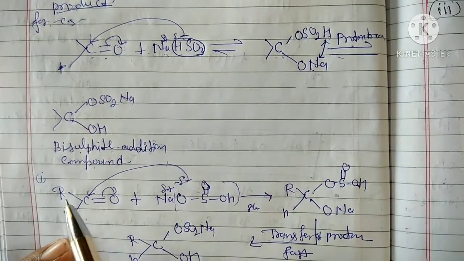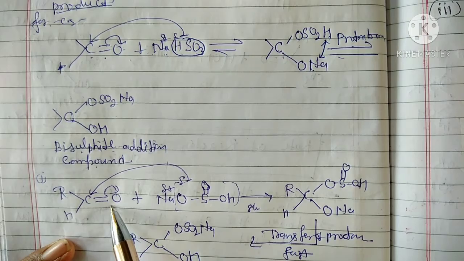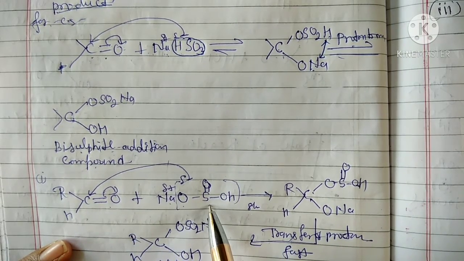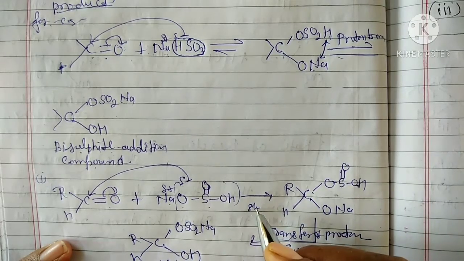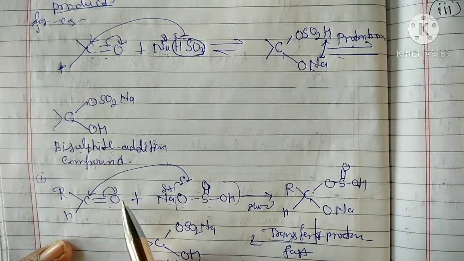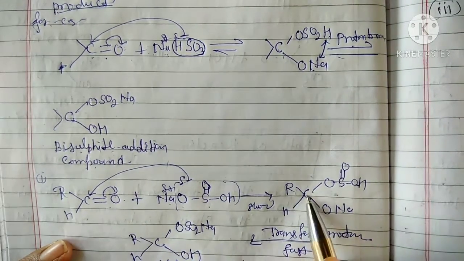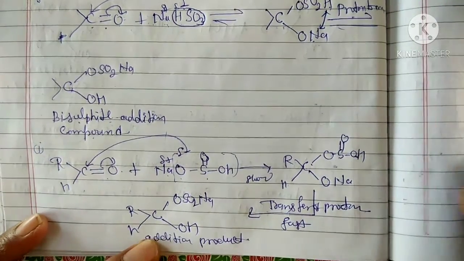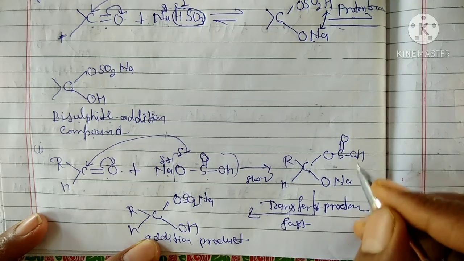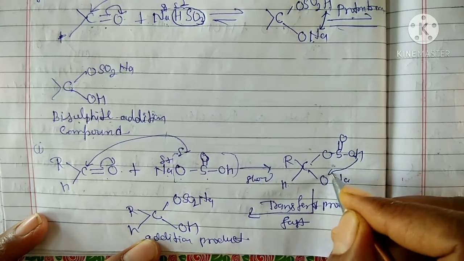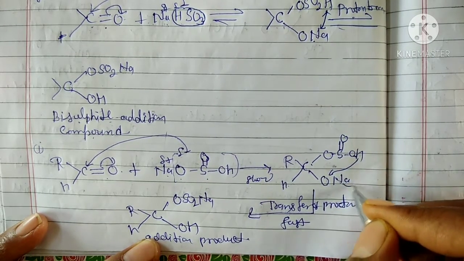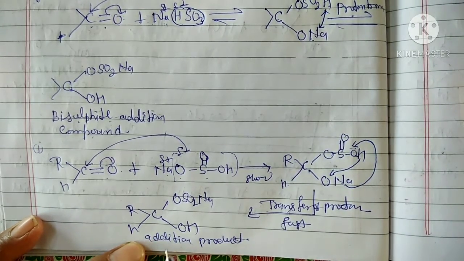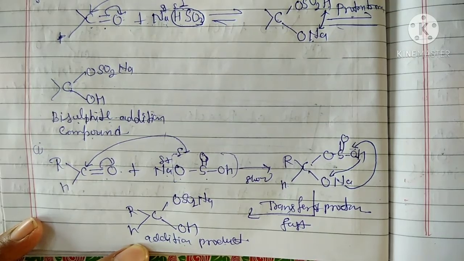For example, RCHO, this is the aldehyde, reacts with sodium bisulfite. The reaction will be slow. Why? Because bond breaking occurs to form RCH(ONa)OSO2H. Also see here, after transfer of proton to this oxygen atom and this sodium atom to the oxygen atom to form the addition product. Okay students.